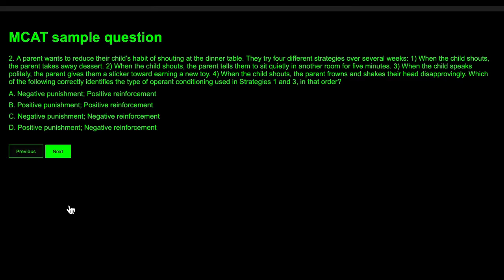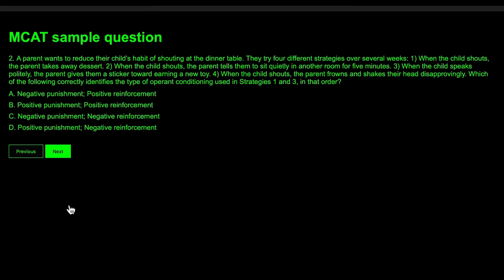A parent wants to reduce their child's habit of shouting at the dinner table. They try 4 different strategies over several weeks. When child shouts, the parent takes away dessert. When child shouts, the parent tells them to sit quietly in another room for 5 minutes. When the child speaks politely, the parent gives them a sticker towards earning a new toy. When the child shouts, the parent frowns and shakes their head disapprovingly.